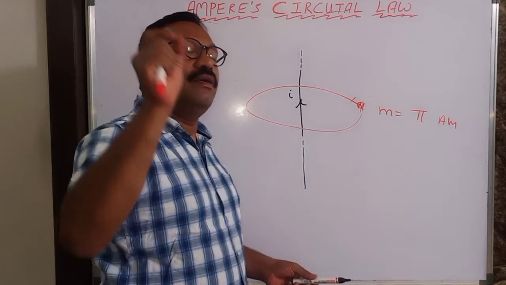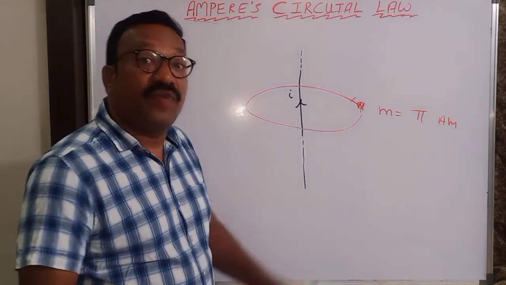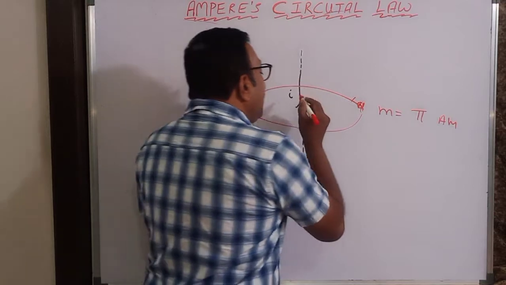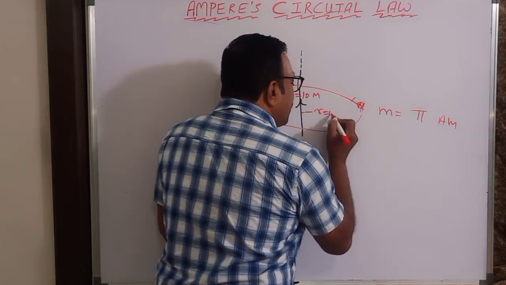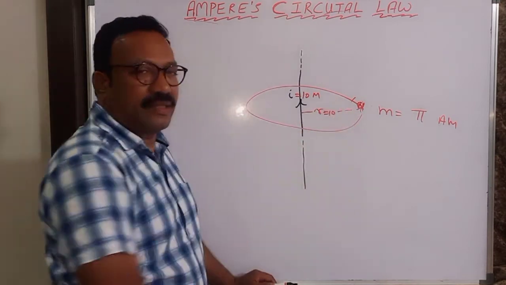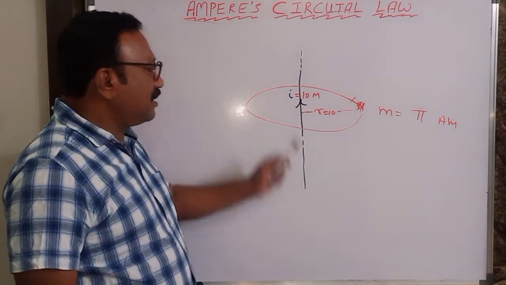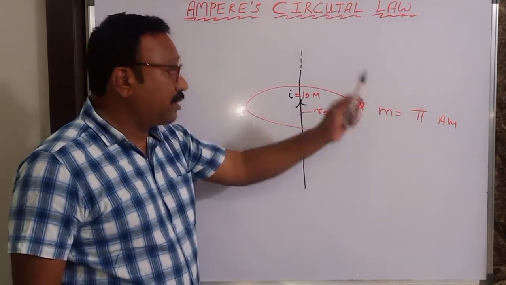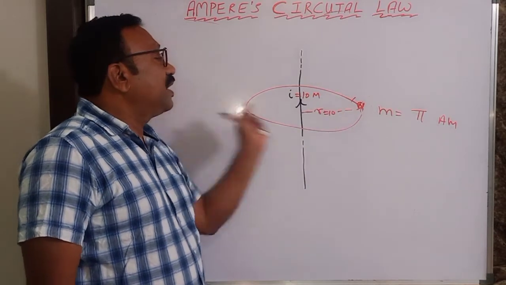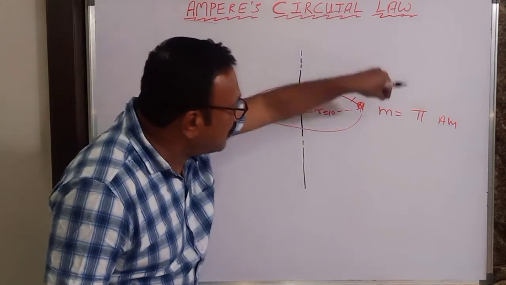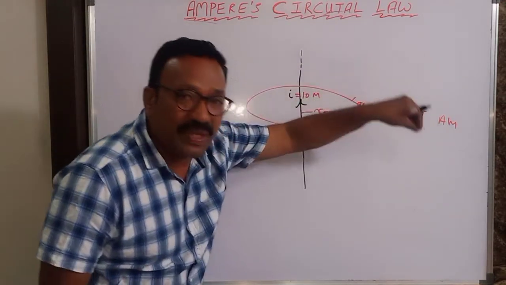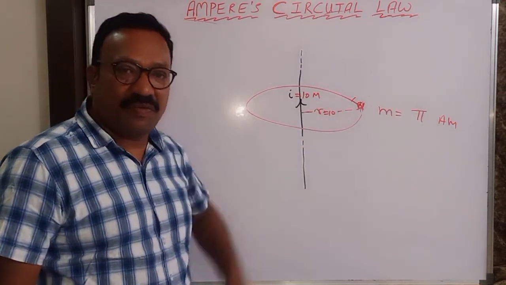Find the work done. And suppose current is given as 10 amperes. Suppose this radius is given as 10 centimeters. Some data is given like that. Current is given, radius is given, pole strength, the north pole which you are moving around is also given. Then what is the work done in moving this north pole of strength pi ampere meters around this wire?